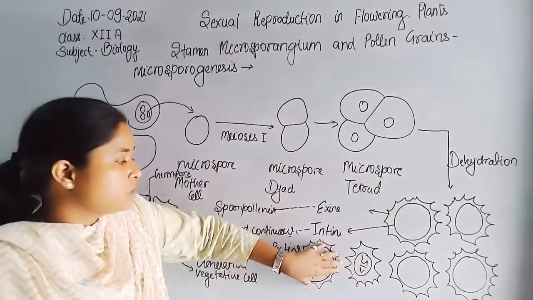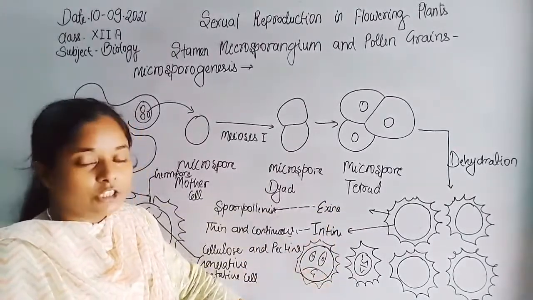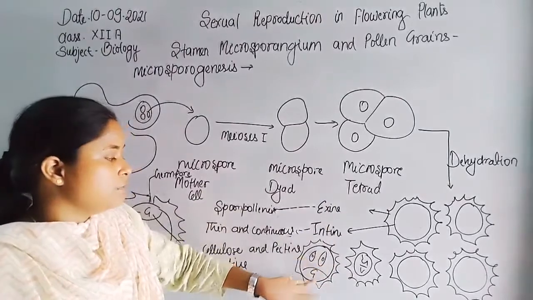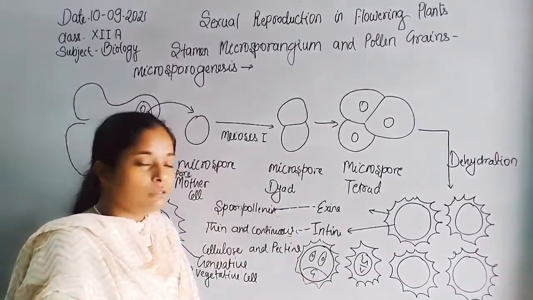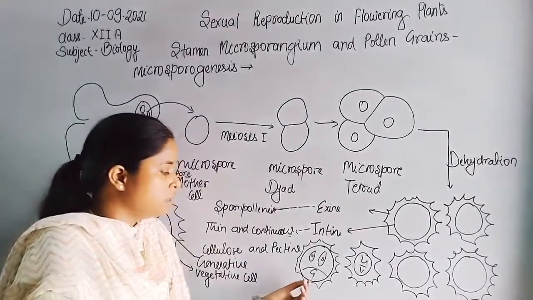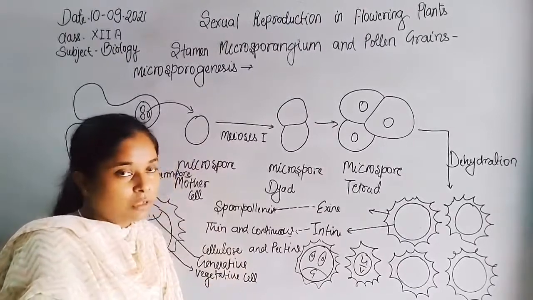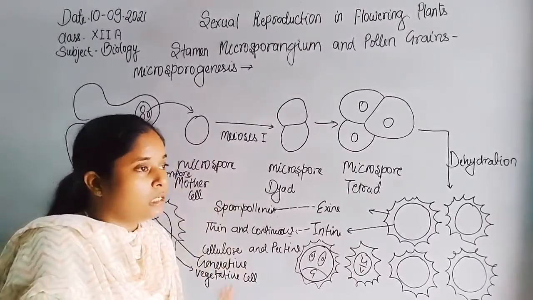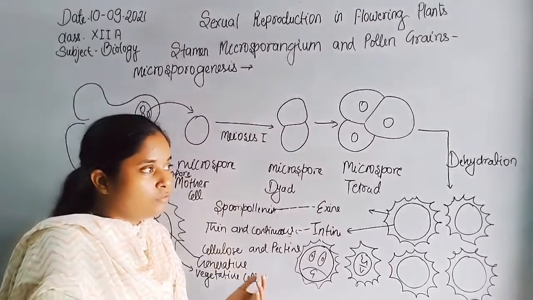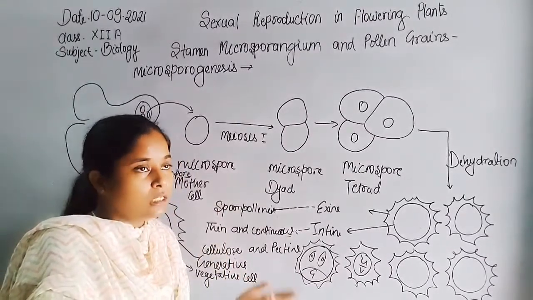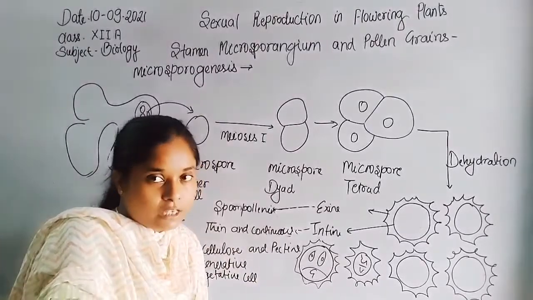Now each pollen grain consists of 2 types of cell, the vegetative cell and the generative cell. The vegetative cell provides nutrition to the developing cell, or the cell undergoes mitosis division. From the generative cell, the 2 cells or gametes are formed inside the pollen grain in 40% of angiosperms, and the formation of these 2 male gametes inside the pollen tube takes place in 60% of angiosperms.